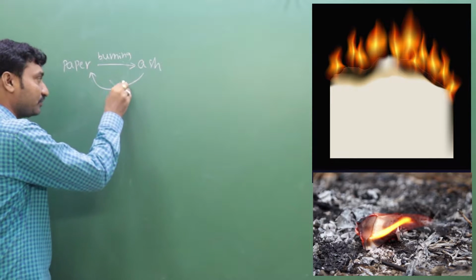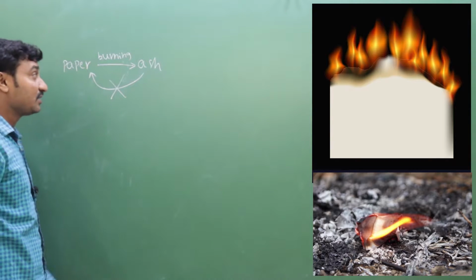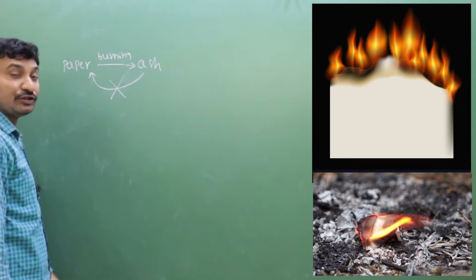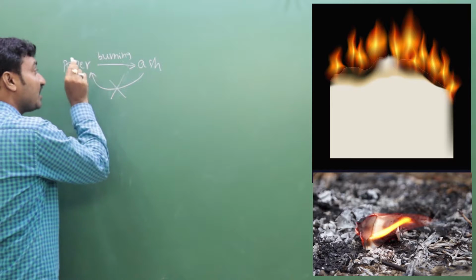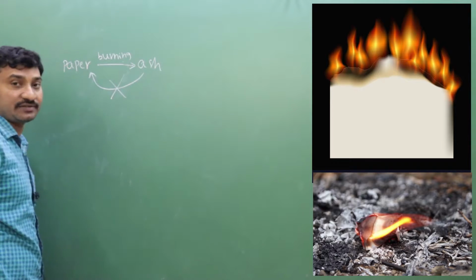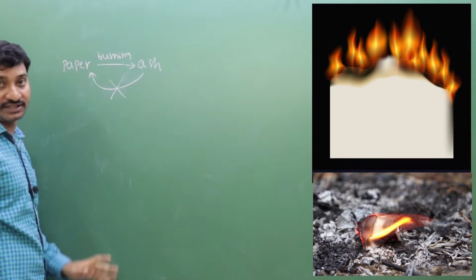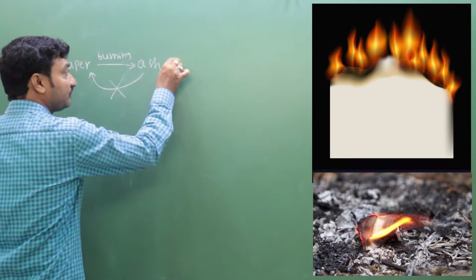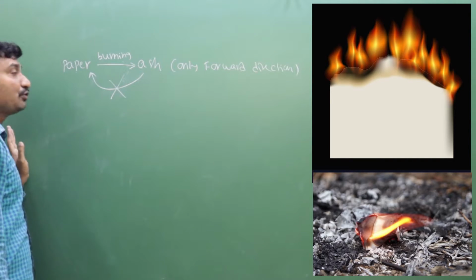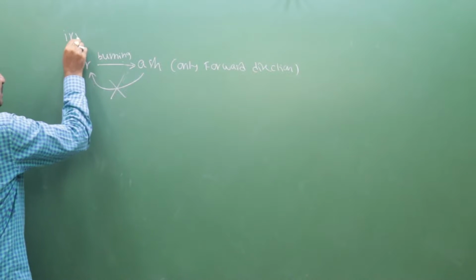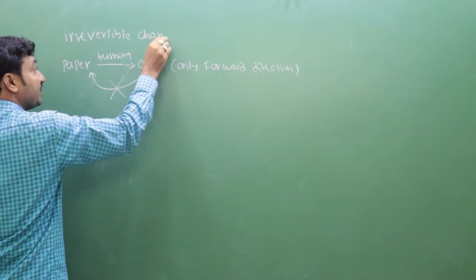Not possible. Ash cannot be converted into paper again. So this change occurs only in a single direction, that is the forward direction. No backward direction takes place. So ash cannot be converted into paper. This change is an irreversible change.